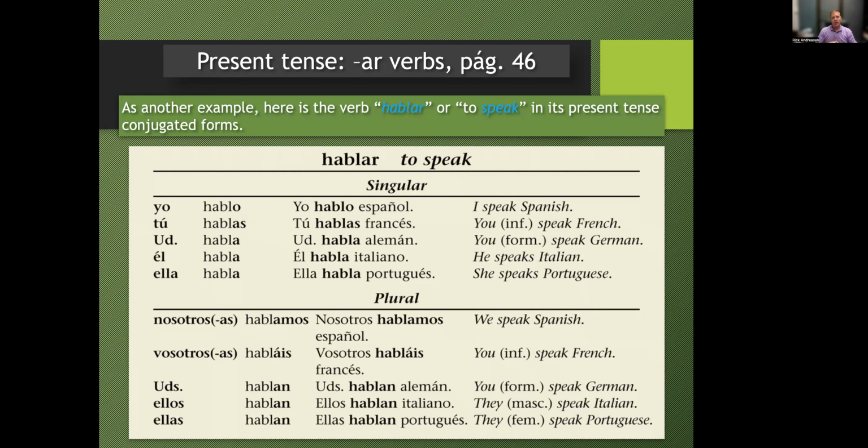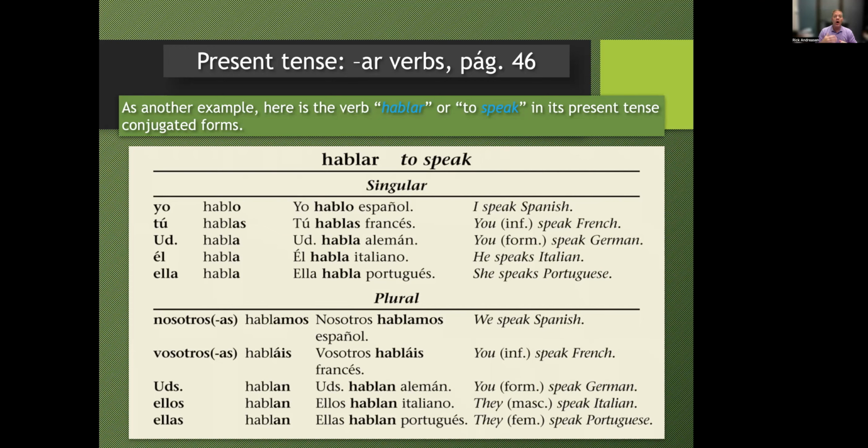All right, so we're going to look here at a couple different ways to make sentences with your conjugated verbs. So a sentence needs a subject, a noun, right? And then in this case, we have a direct object, which is the language. We're going to use the verb hablar, to speak or to talk, as our example. We're going to take hablar, we're going to conjugate it through each of the conjugation forms. We're going to add a different kind of language to make a full sentence. I speak Spanish, French, German, Italian, etc. So I'm going to have you repeat after me. We'll start from the top.